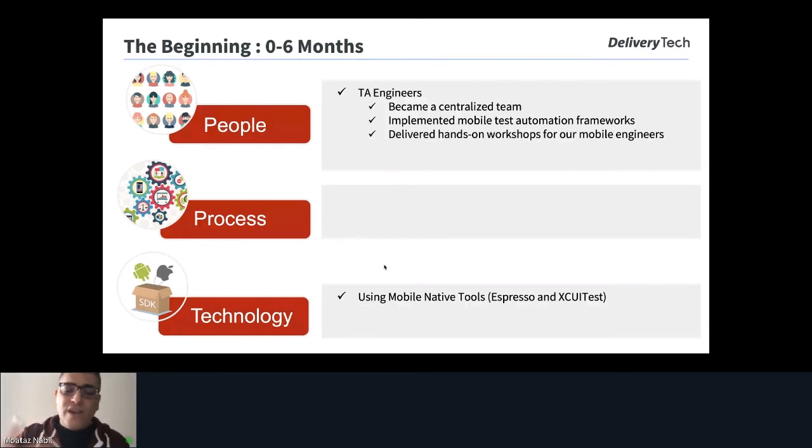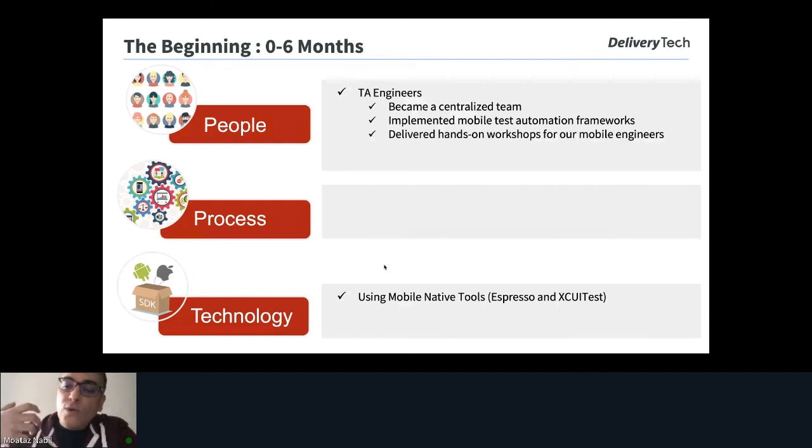After that, we found that sometimes the mobile engineers don't have time because they are busy in their squads and their features. So we revamped these workshops to be online on GitHub, something like GitHub Learning Lab, and it became one of the most important points in the onboarding session for any newcomer or new mobile engineer in our team. For example, if an Android engineer joins our team, this month he will start with this workshop. And we figured out that with this workshop, the mobile engineers became more confident and understood the application and the business behind it better.